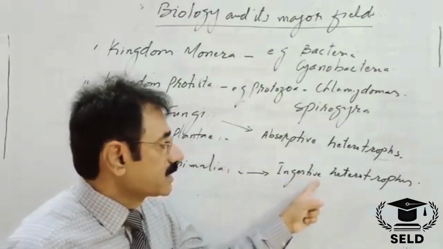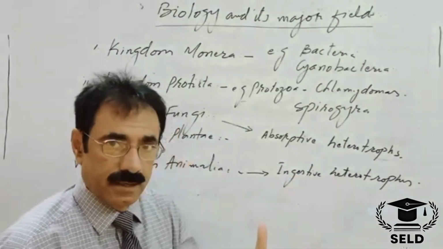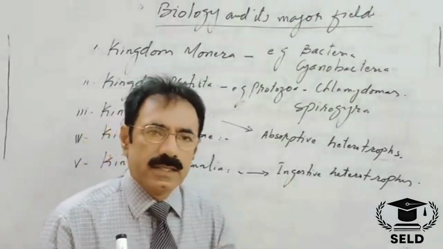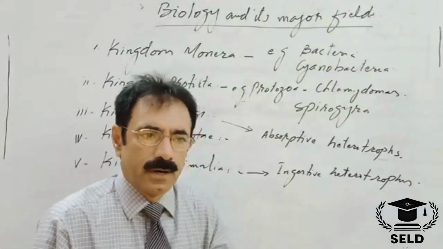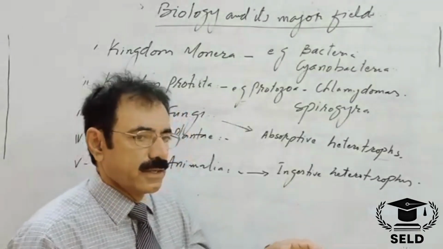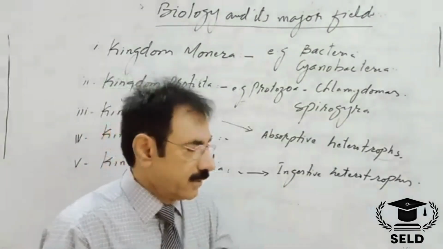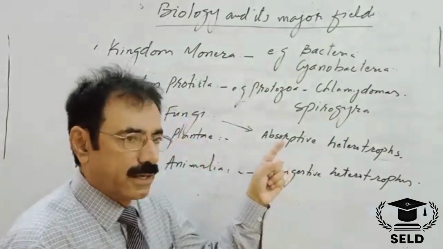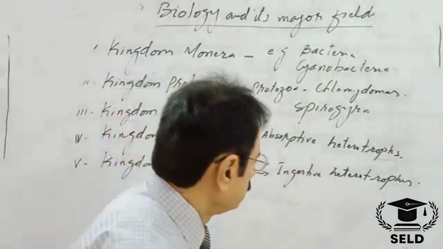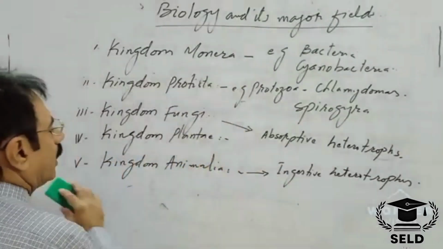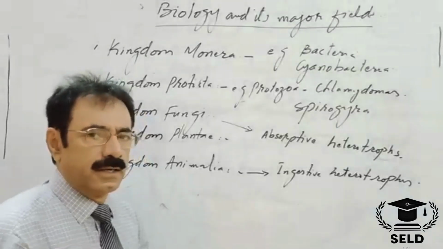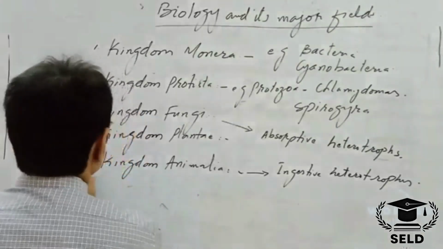And animals are ingestive heterotrophs because they eat up the prepared food, organic as well as inorganic. Ingestive means that they can eat the food, while the fungi cannot eat the food, they absorb their organic food. Examples of animals: man, mosquito, cat, lizard, etc.